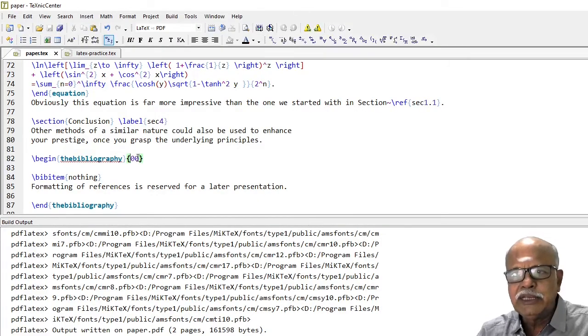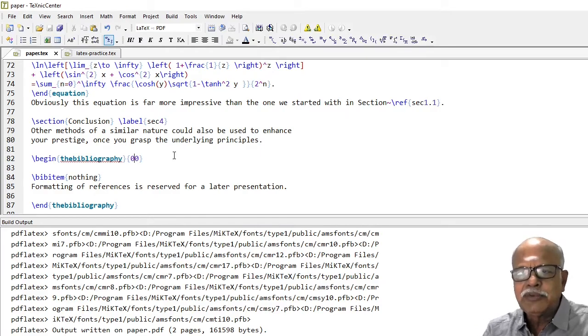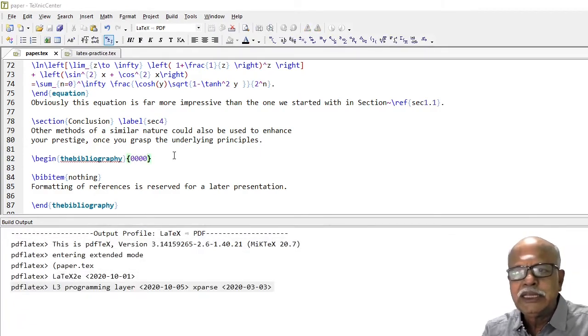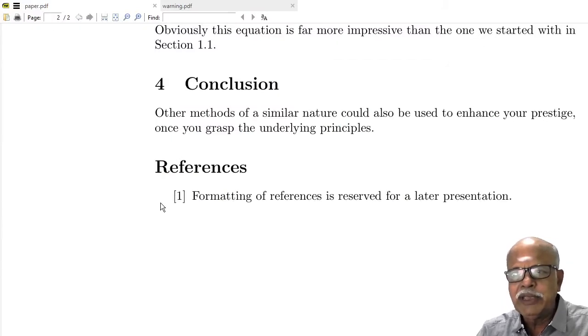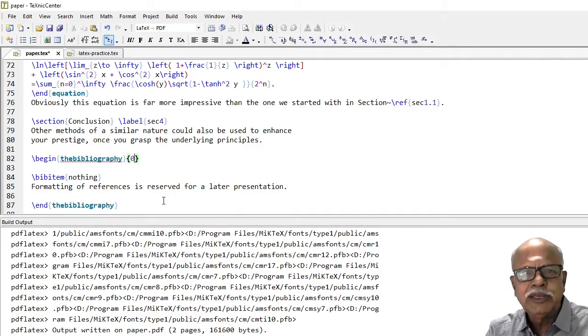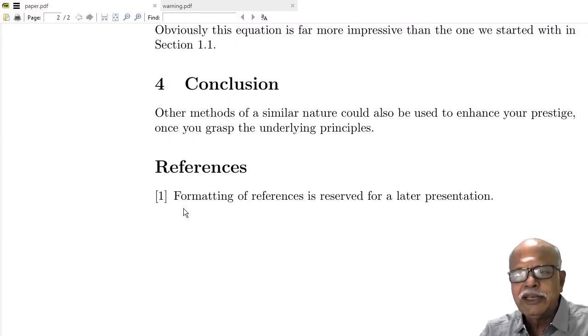Now, this 0, 0 ensures that there is indentation on the left. Instead of 2 zeros, suppose you say 4 zeros, then the indentation here will be more. Usually, if the number of references is up to 9, use 1 zero. If it is up to 99, use 2 zeros, and so on. With 1 zero, we get this.